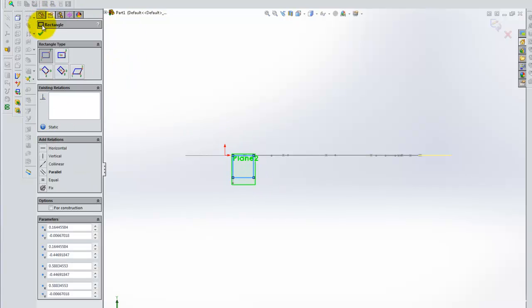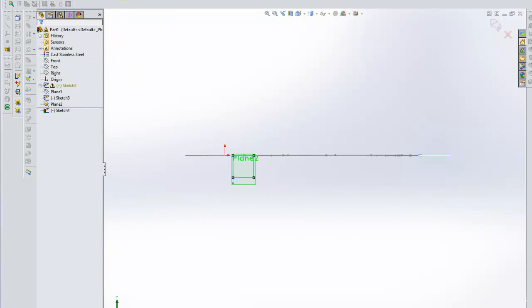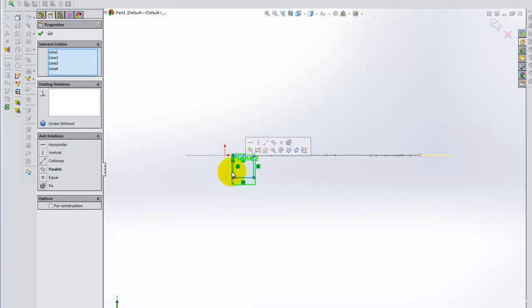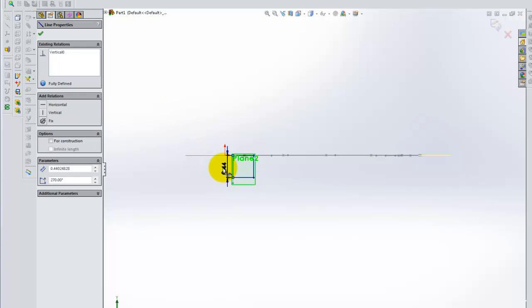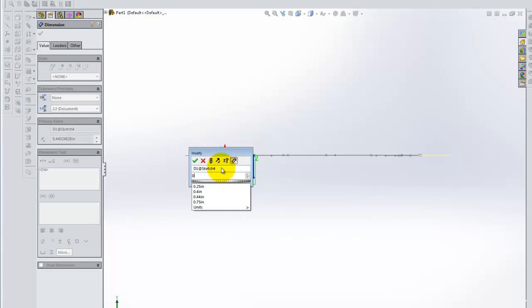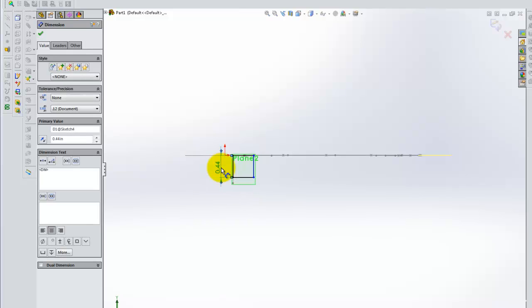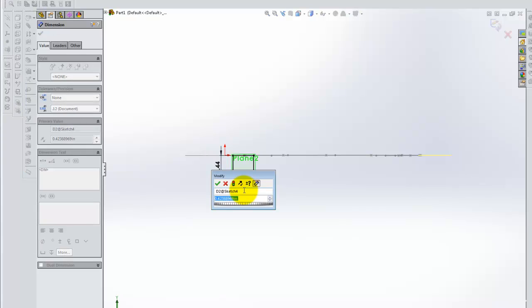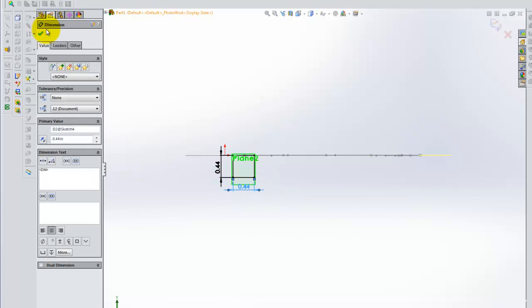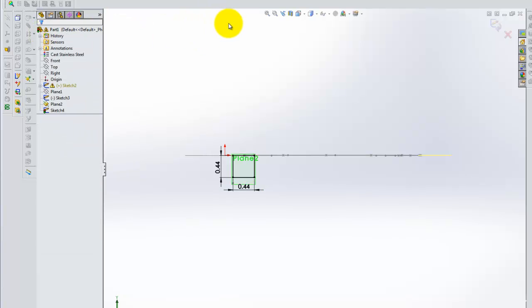And I will dimension that. And now we have a fully defined cross-section.